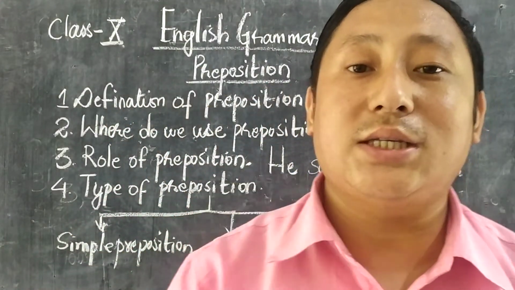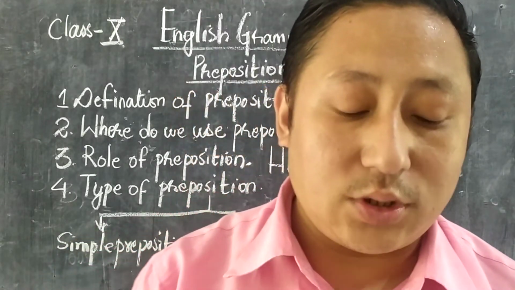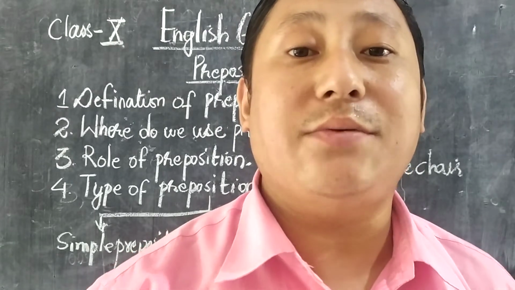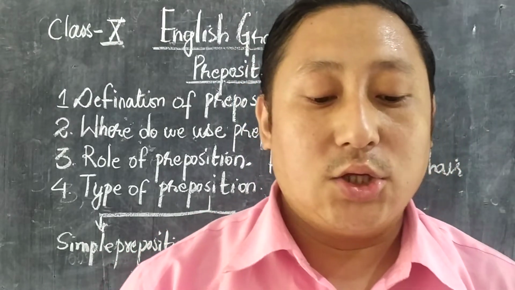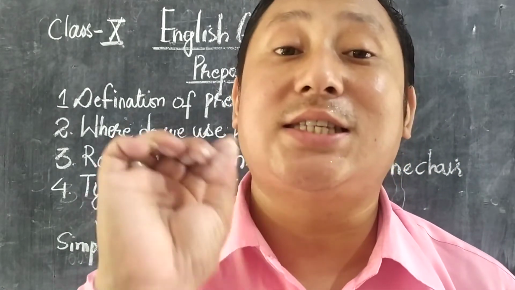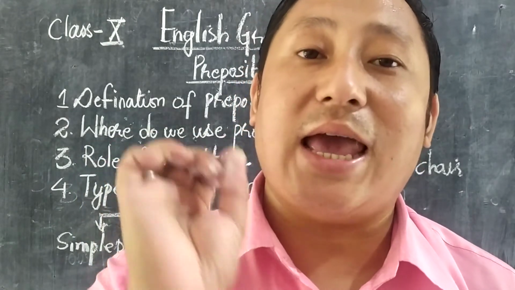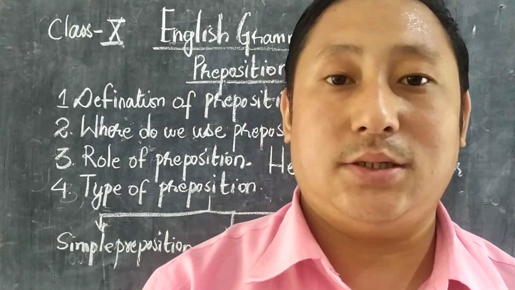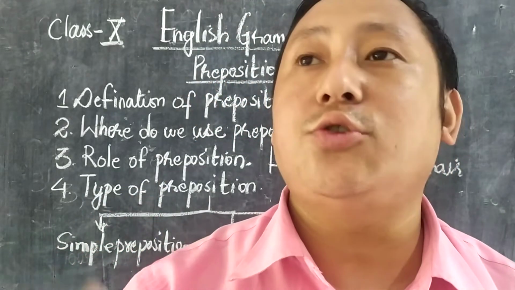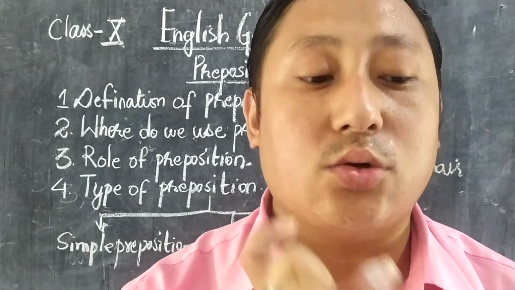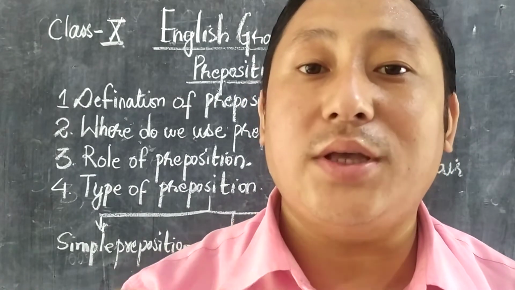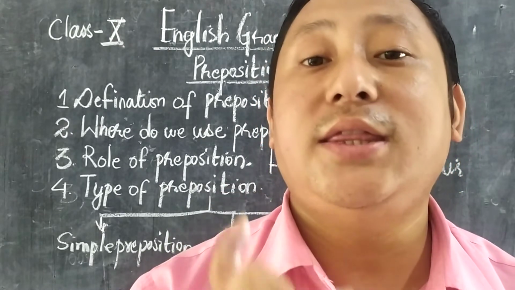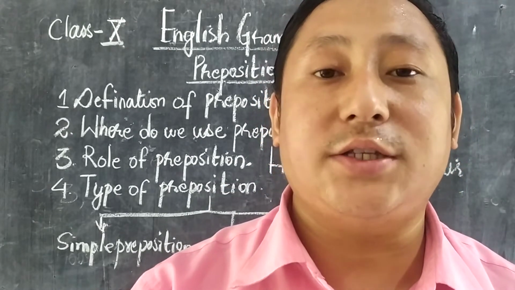So this preposition not only helps to link the noun, pronoun or phrases, but it also helps to complete the sentence. This preposition always connects the time, the object, the place and the location of a sentence. Did you get it? And these prepositions are usually short words, and they are always placed directly in front of a noun.